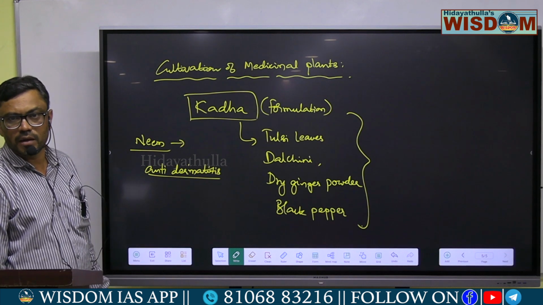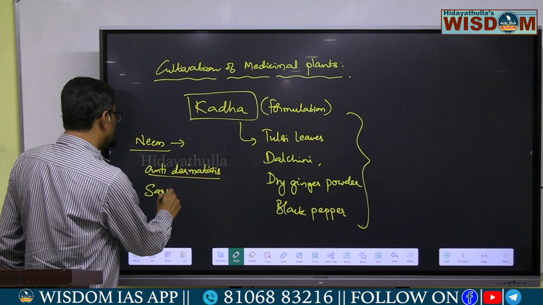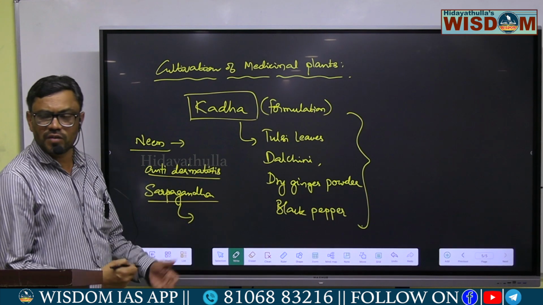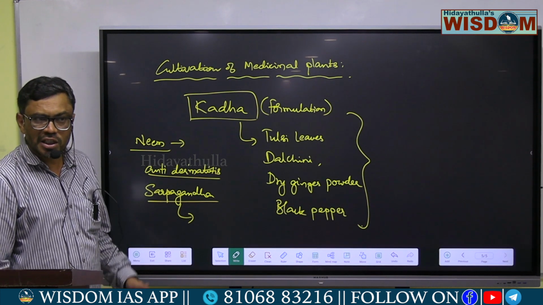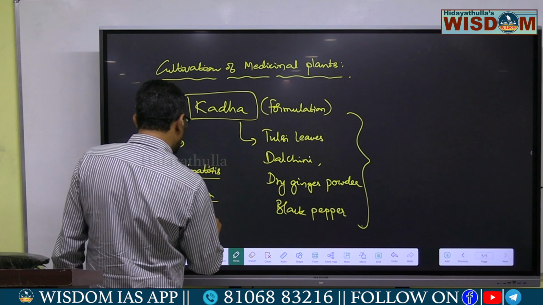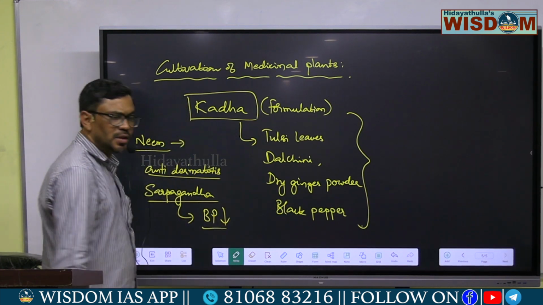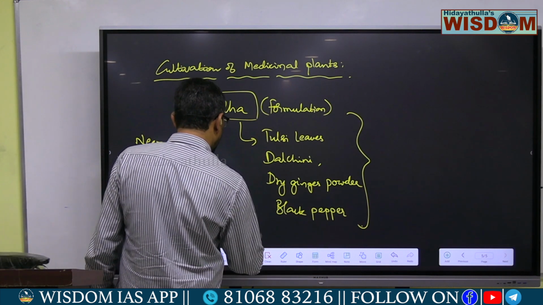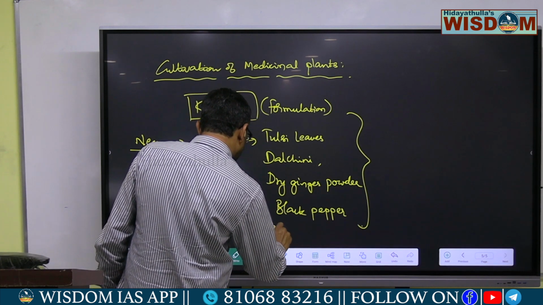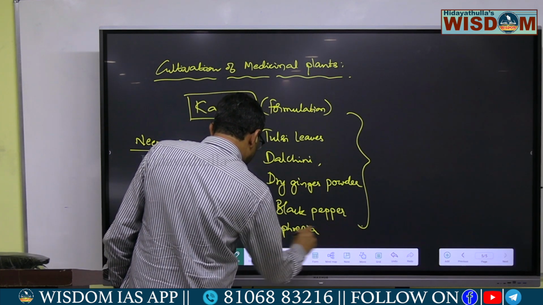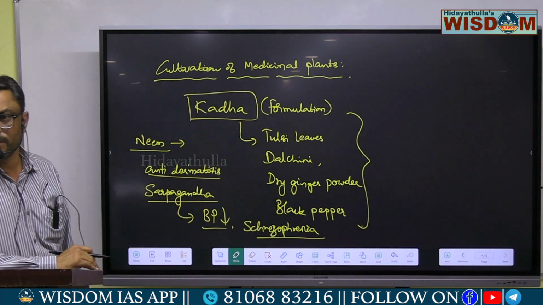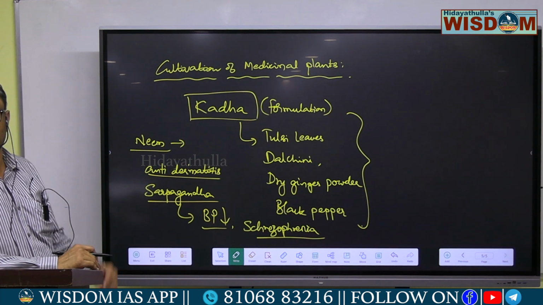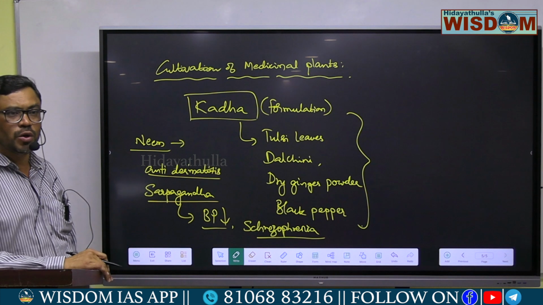And also Sarpagandha is there. You have heard about sarpagandha. The extracts of the roots of sarpagandha can be used to reduce blood pressure, so cardiac problems can be treated. It is also used to treat a mental illness called schizophrenia. What is schizophrenia? It is a psychic disorder related to disturbances in thought, hallucinations and illusions.